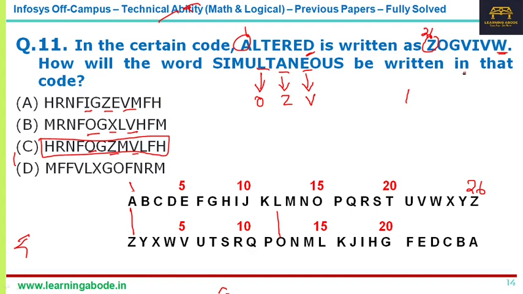So together, if you add 4 plus 23, it is 27. So that way also you can easily crack it. Also, as I said, if you just look at the original source, you don't have to actually decode each and every letter. Just based on this L, A and E itself, you can get the answer. So that is also right. So the answer is option C for question number 11.